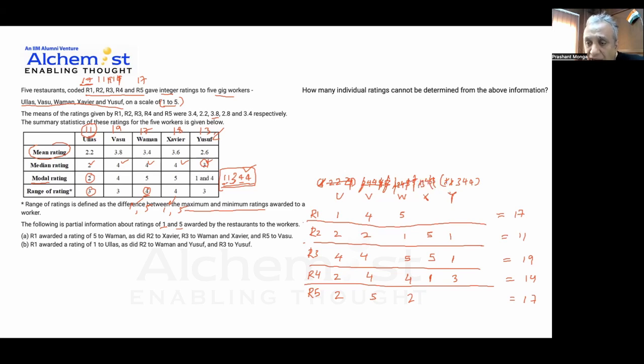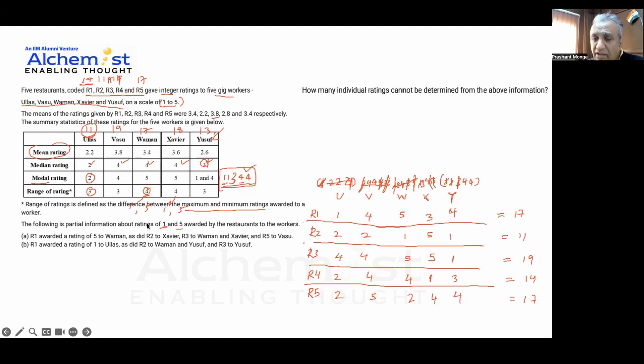Now let's have a look at 5, 5, 1. I have 3 and 4 which I need to play with. This 3 also goes, so I'm left with two 4s only. So this should be 4, and this should be 4. Then this is automatically 3, and this is 4. They're all adding up to 17. Let me check: this is adding up to 17, and everything seems okay here. So our table is ready.